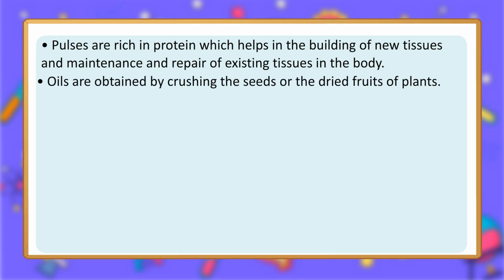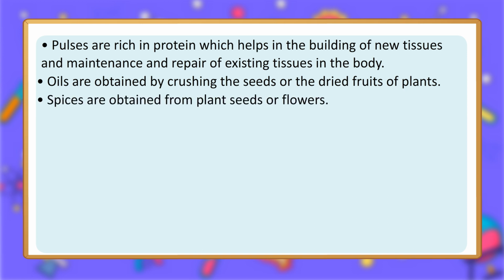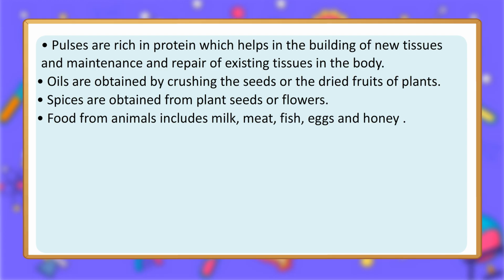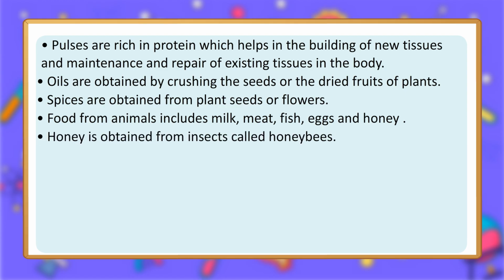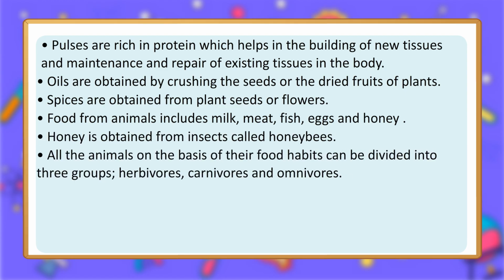Oils are obtained by crushing the seeds or the dried fruits of plants. Spices are obtained from plant seeds or flowers. Food from animals includes milk, meat, fish, eggs and honey. Honey is obtained from insects called honeybees.